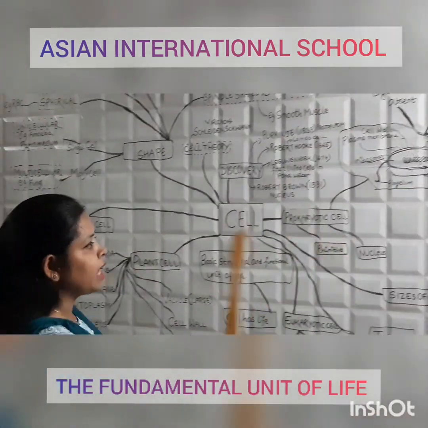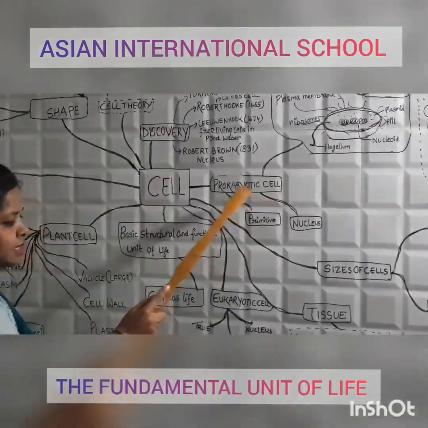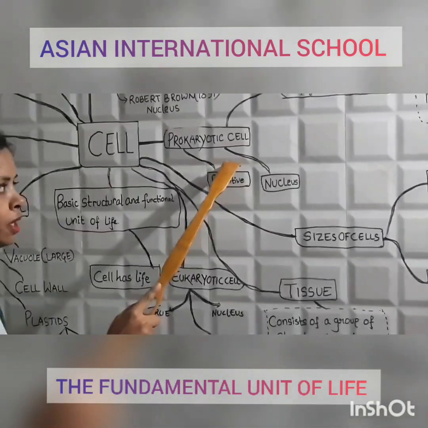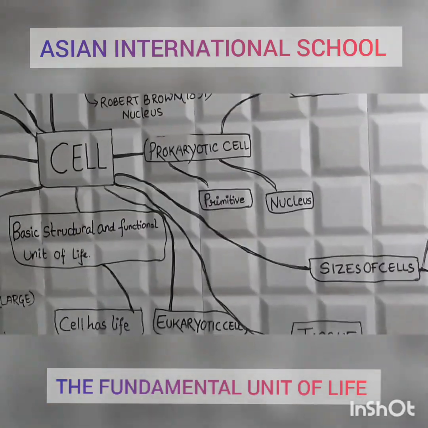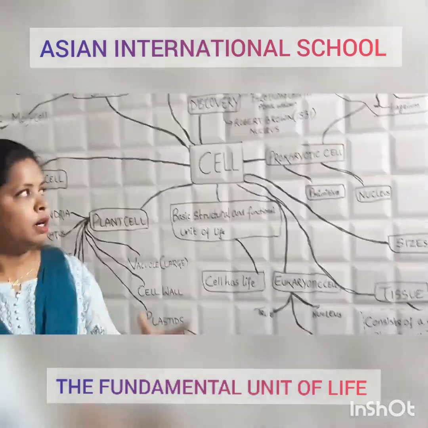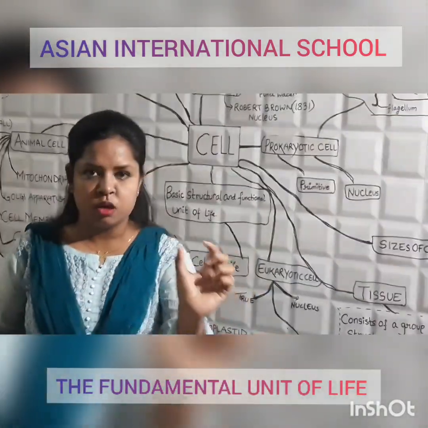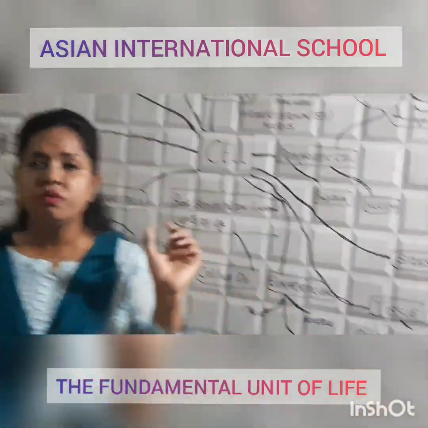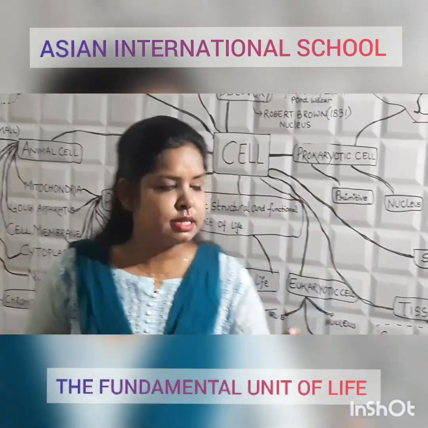Now, there are two types of cell. What are those two types of cell? One is the prokaryotic cell, another is the eukaryotic cell. Remember, whenever you hear this word, pro means primitive, and karyotic, the word karyon, refers to nucleus.